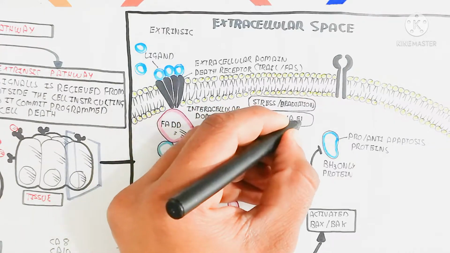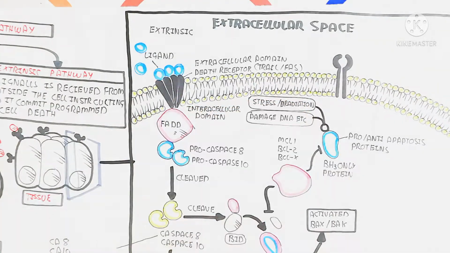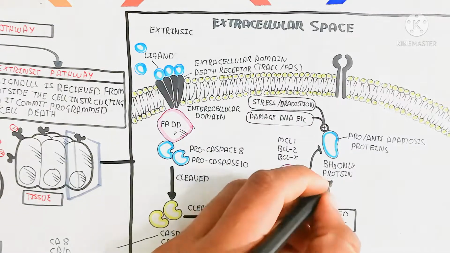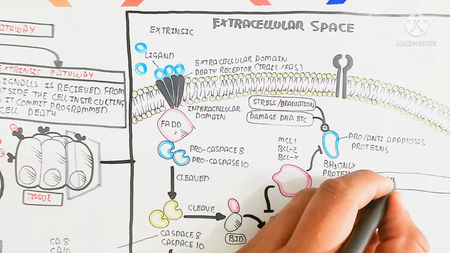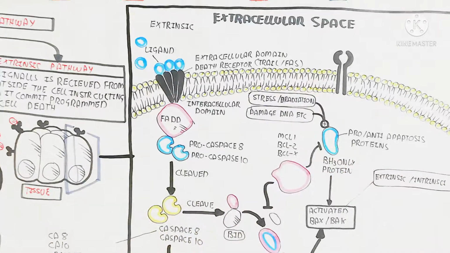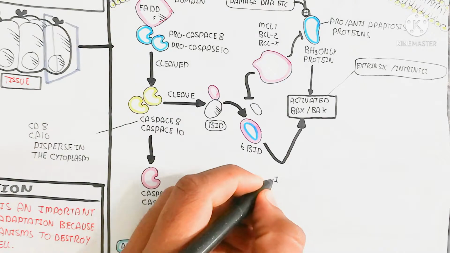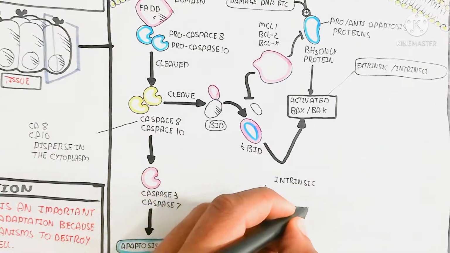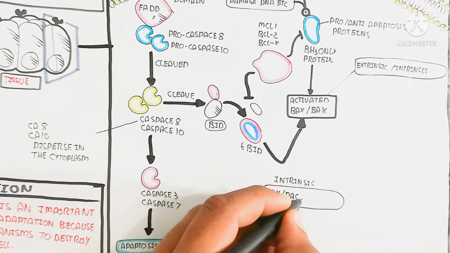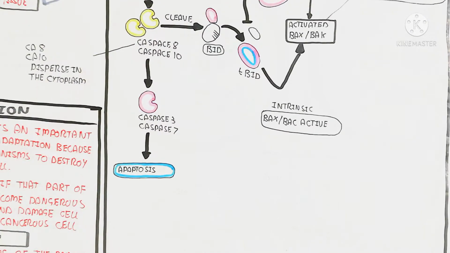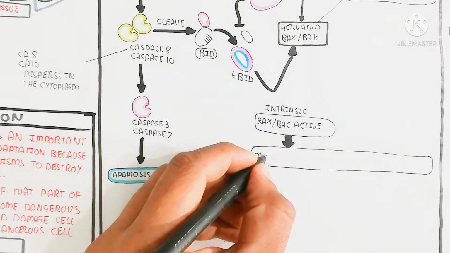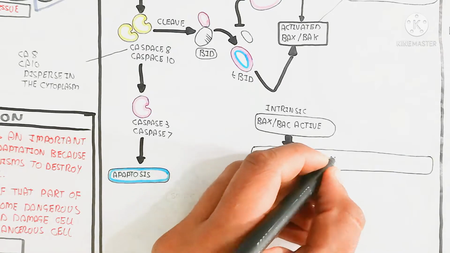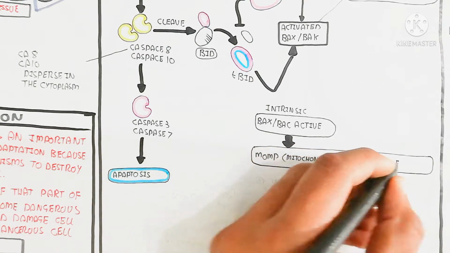Intrinsic means that when stress and radiation damage the DNA, they stimulate the BH3-only protein, which is the pro-apoptotic protein. So this pro-apoptotic protein becomes mature to activate BAX and BAK. So these are the two pathways, extrinsic and intrinsic, and both need BAX and BAK collectively. The activated BAX and BAK together work by the same simple mechanism.